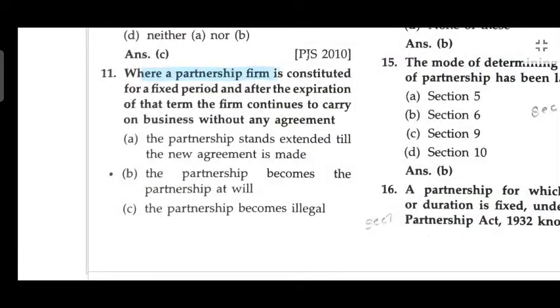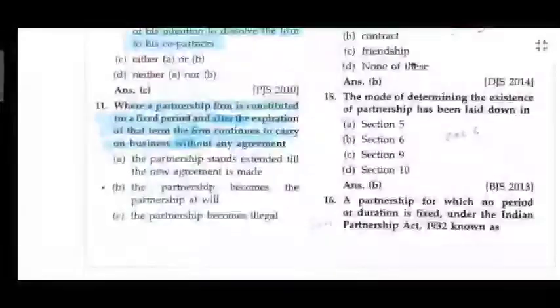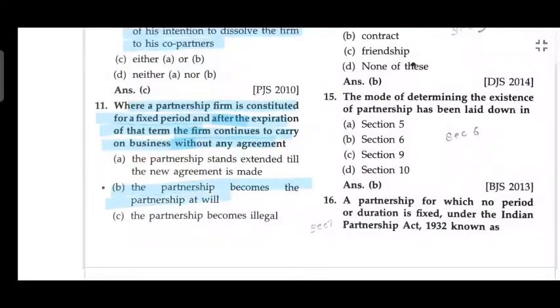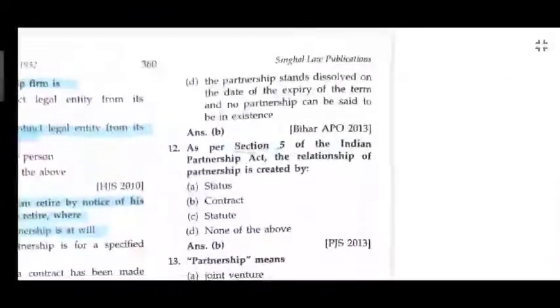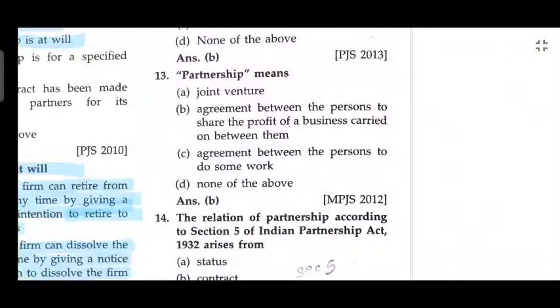Where the partnership firm is constituted for a fixed time, after the expiration of the time period the firm continues to carry on business without any agreement. The partnership becomes a partnership at will. As per Section 5 of the Indian Partnership Act, the relationship of partnership is created by contract.